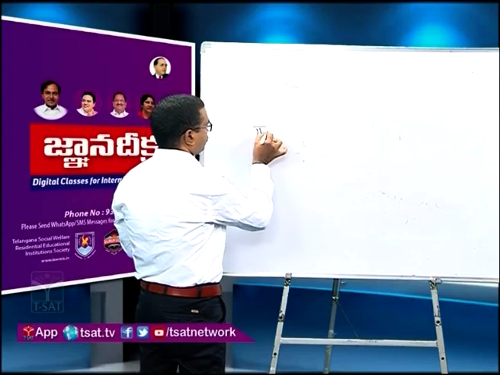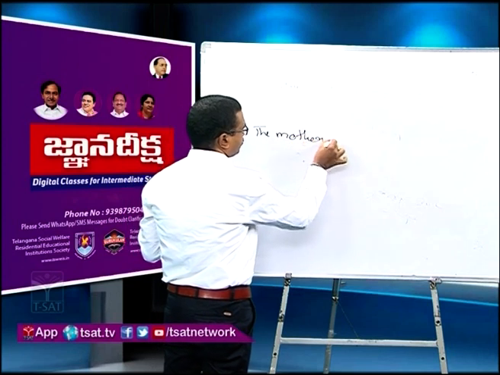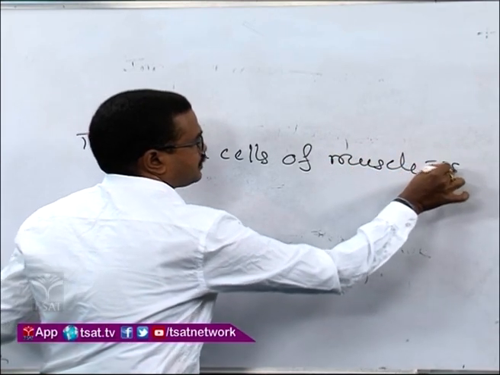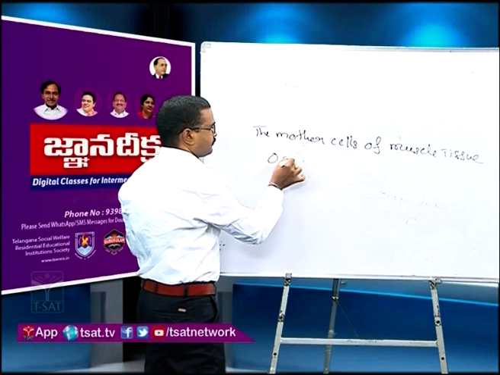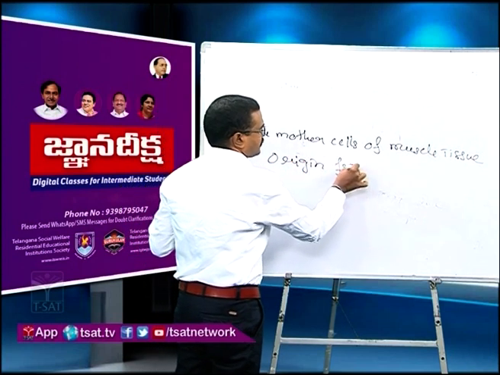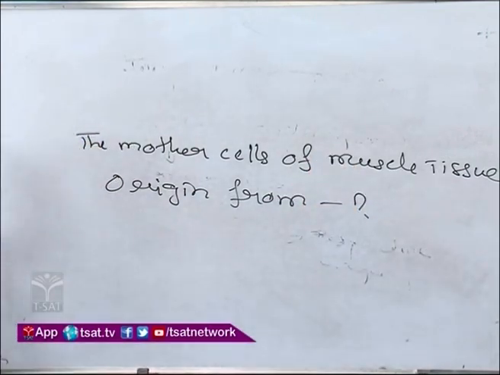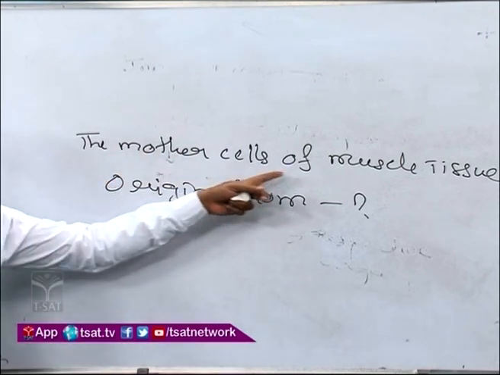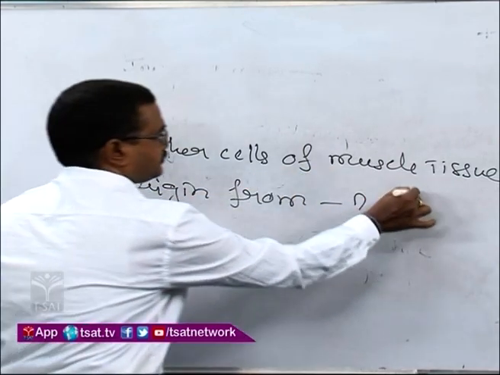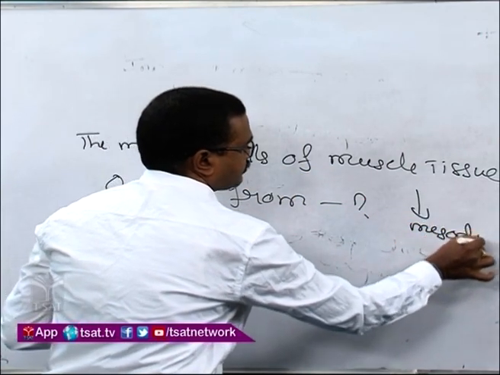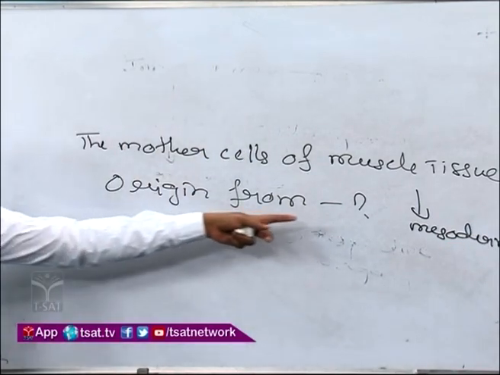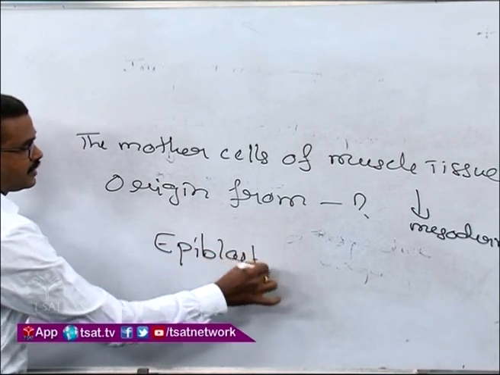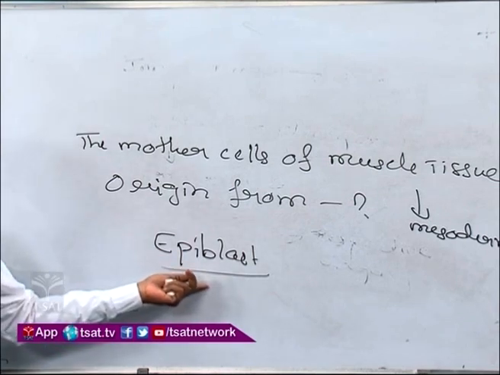During the course of embryonic development, the mother cells of muscle tissue originate from what? Muscles originate from mesoderm, and mesoderm originates from epiblast.